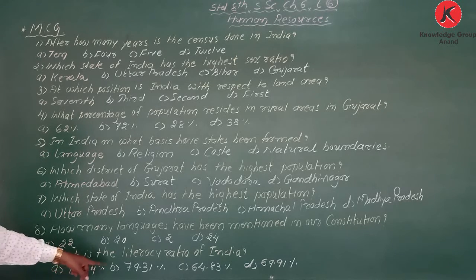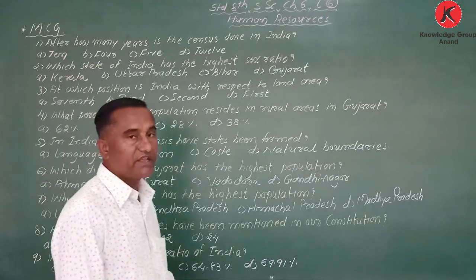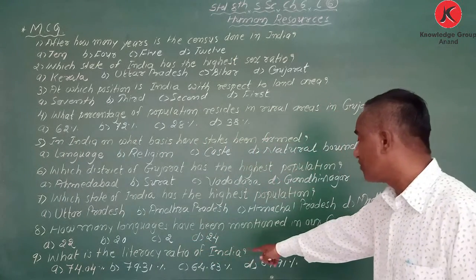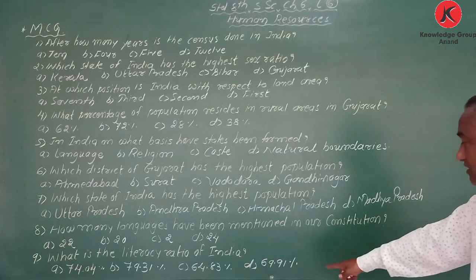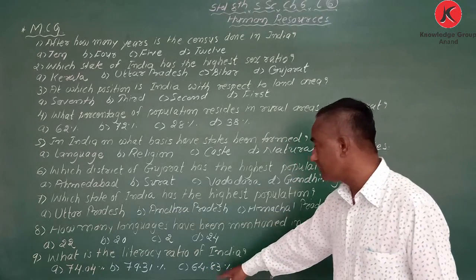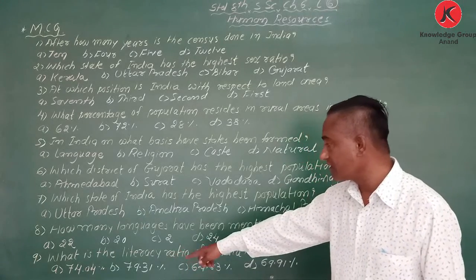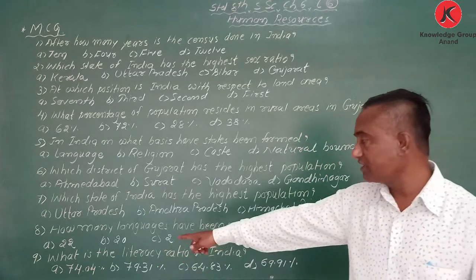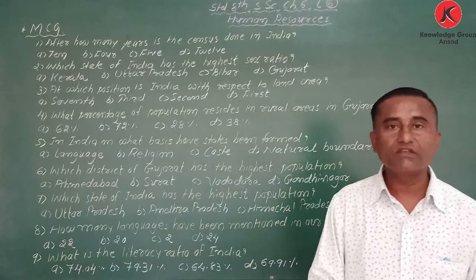What is the literacy ratio of India? Options are given: 69.9, 64.83, 79.31, 74.04, and the correct answer is 74.04.